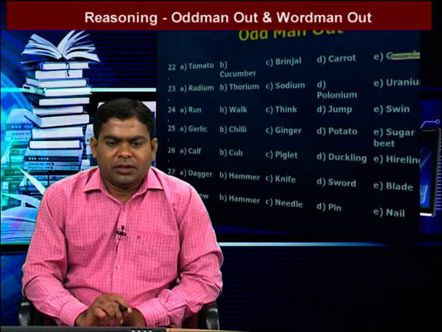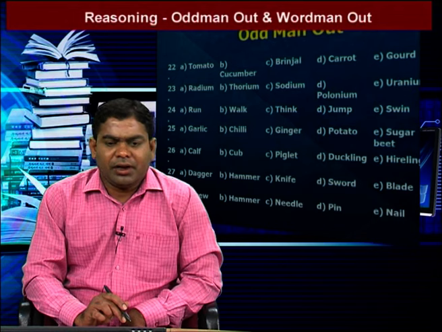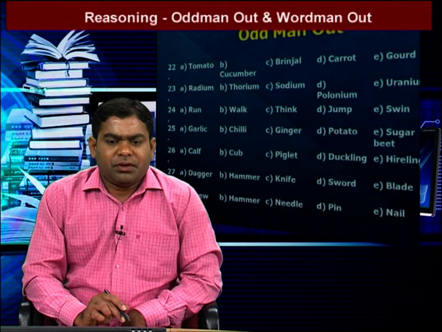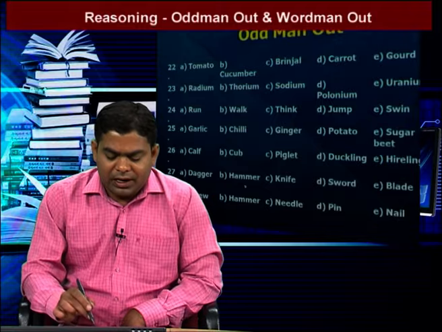Next one, dagger, hammer, knife, sword, blade. So in the given 5 words, one is different. That one is hammer. Remaining all have a pointed end with a sharp edge. So dagger, knife, sword, blade, these are used for cutting. So hammer is not. That means hammer is the answer.